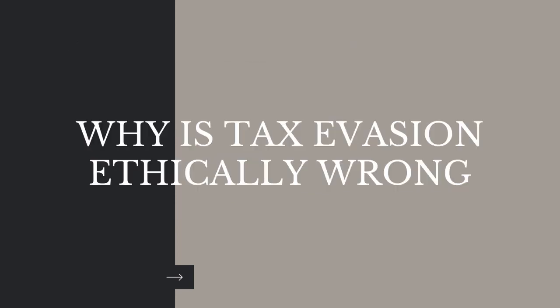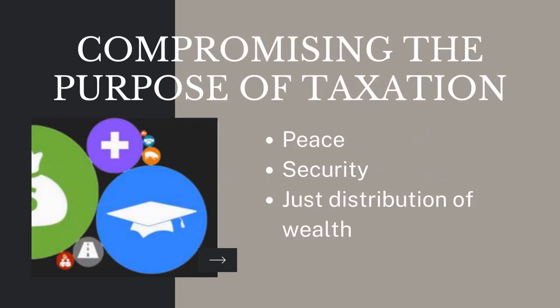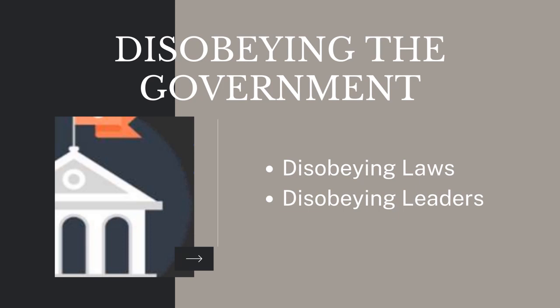Why is tax evasion ethically wrong? Compromising the purpose of taxation: peace, security, just distribution of wealth. Disobeying the government. Disobeying laws. Disobeying leaders.